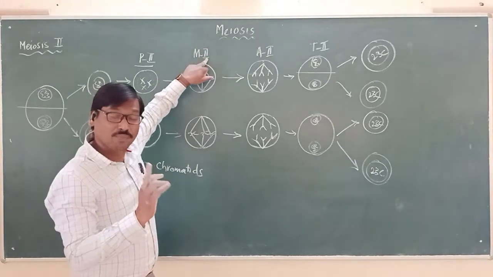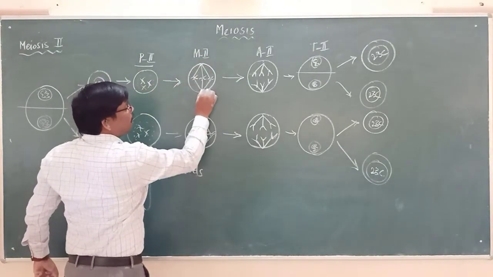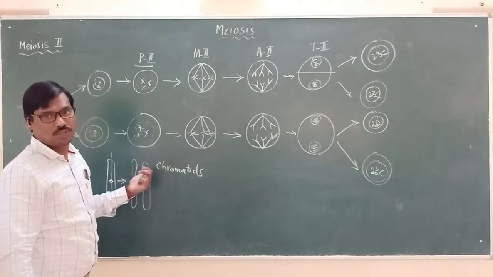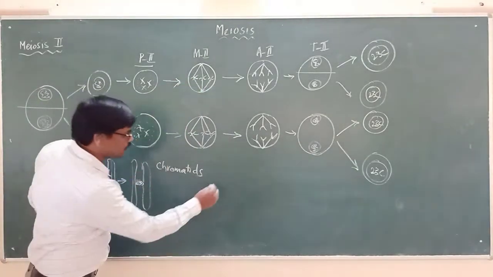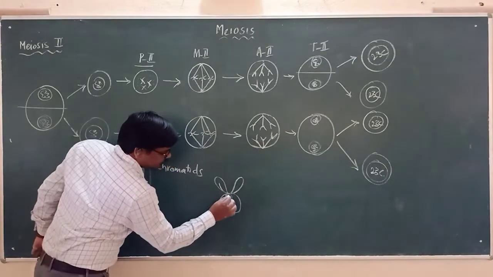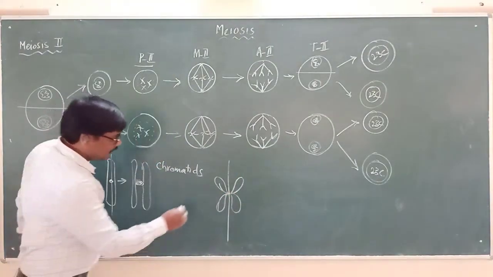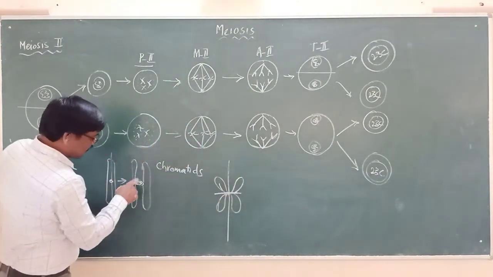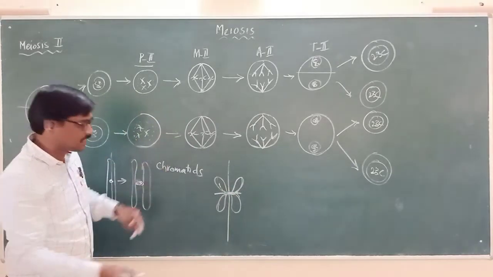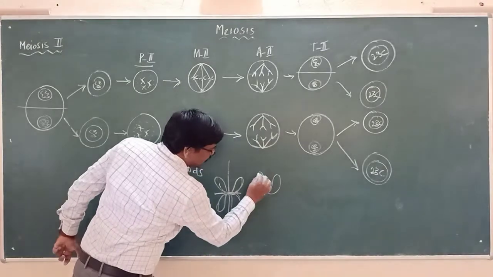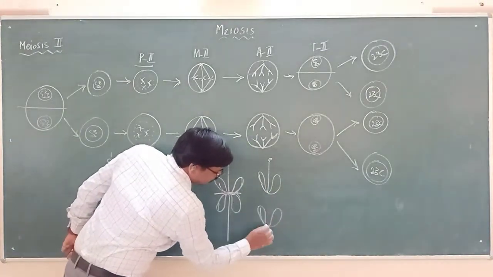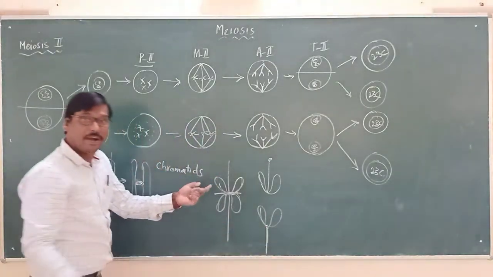Metaphase 2. In metaphase 2, what happens? The microtubules from the opposite poles come and attach to the chromatids of the chromosomes. If this is one and here is the other one, just follow this, they will be separated. The 2 chromatids, this is one chromatid and this is another chromatid, will separate, which means here they are going up with the microtubule, and here is another one going down, pulled by the microtubule.